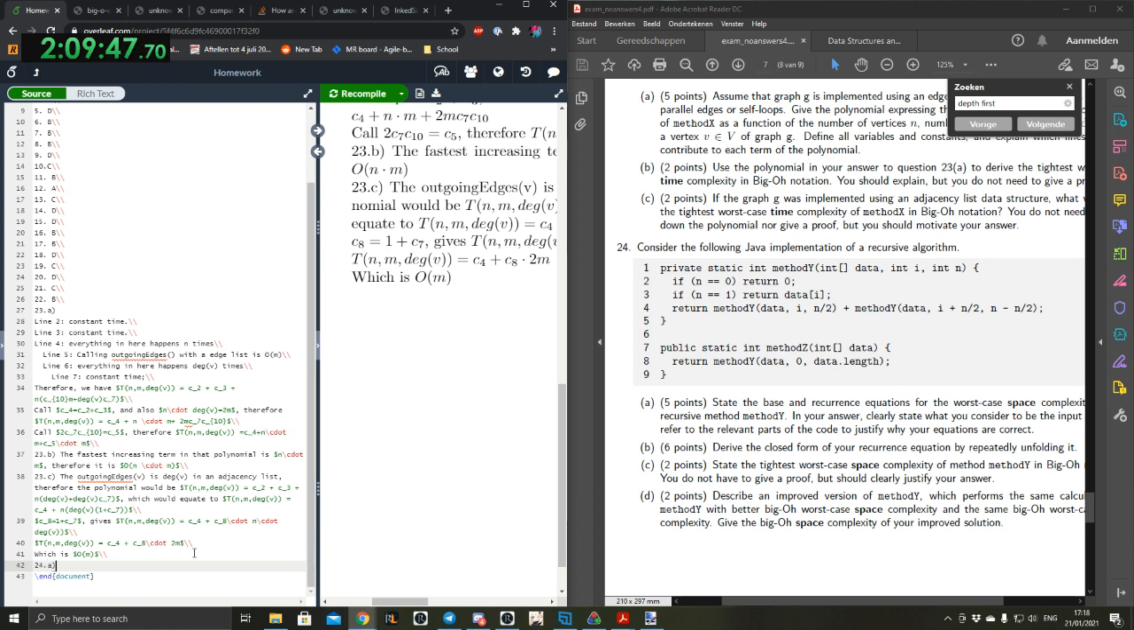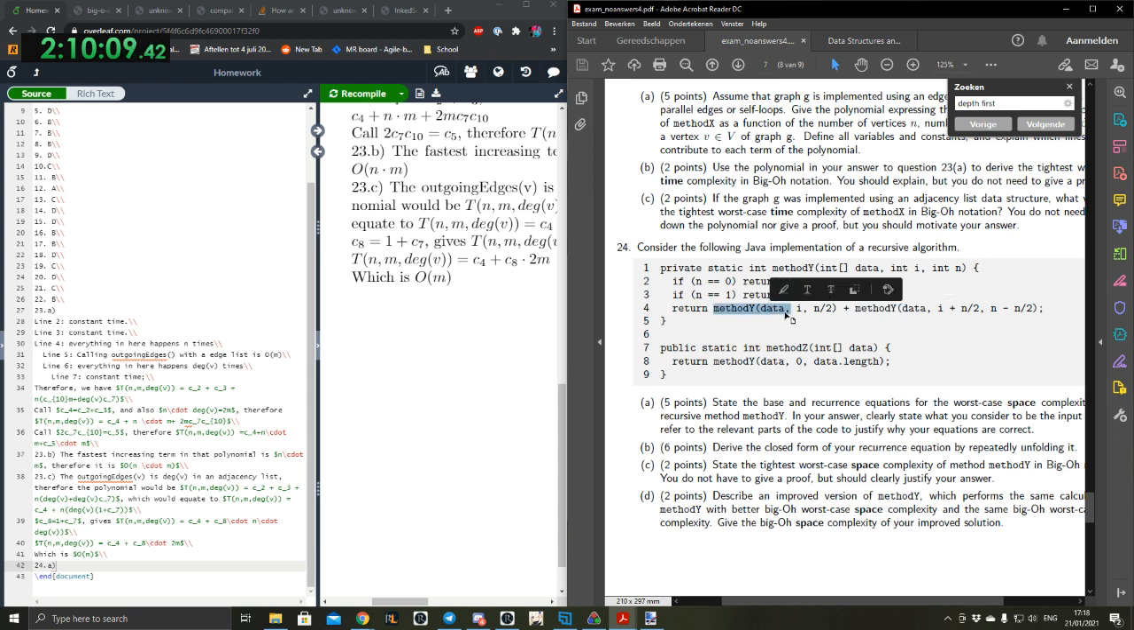24A. So we have method y. If n is 0, then it's 0. If n is y, it returns the data of i, and then this calls. Okay, the first thing is always the data thing. We don't need to look at that. I think this is just a very exhaustive sum method. So let's see.